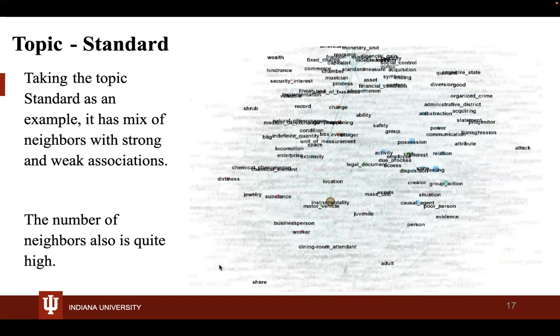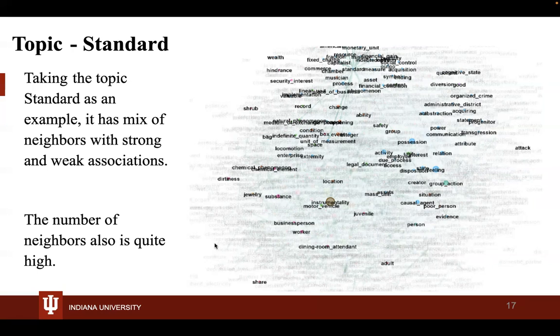Moving on to the example standard, we can see that it has a mix of strong association with its neighbors and weak association too, and its number of neighbors is quite high too. We could say that it is a scale-free graph where it's connected and it's a small world.